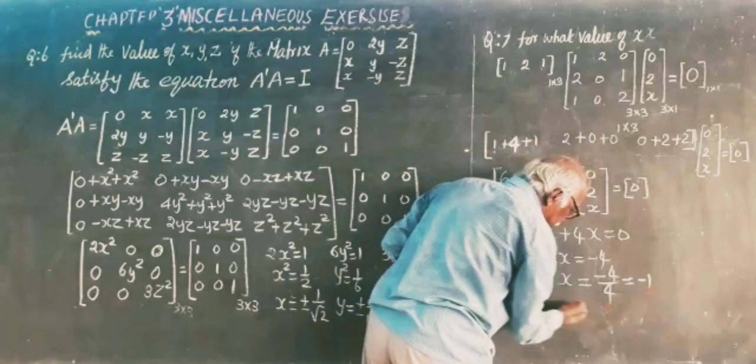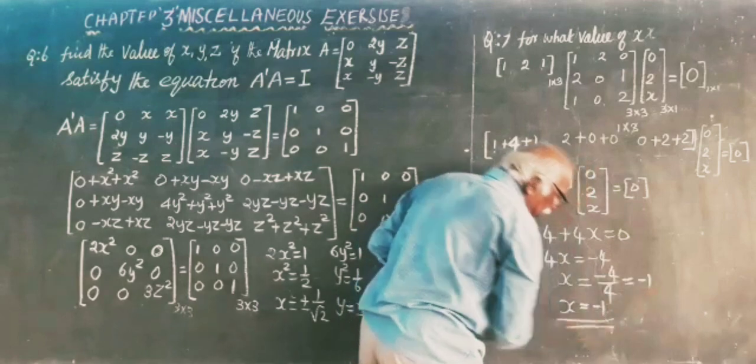Therefore, x is equal to minus 1 is the answer.